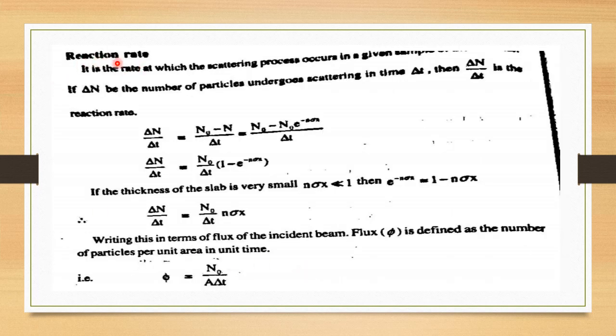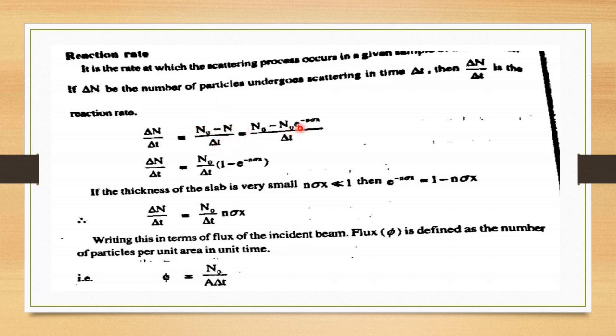Next is reaction rate. It is the rate at which the scattering process occurs in a given sample of a material. Let delta n be the number of particles undergoing scattering in time delta t. The reaction rate, delta n by delta t, is equal to n0 minus n by delta t.